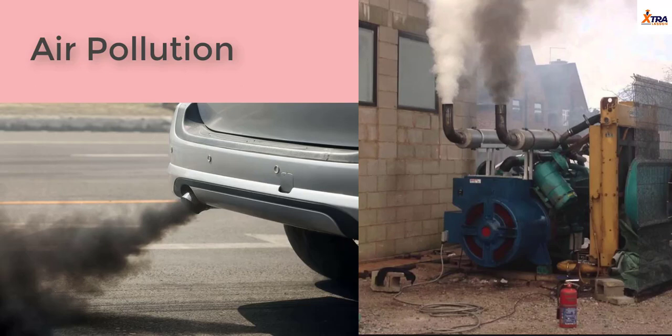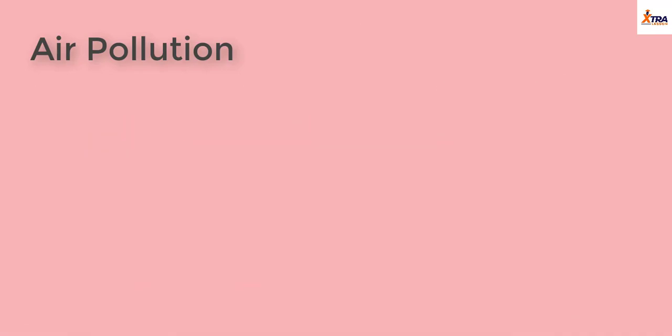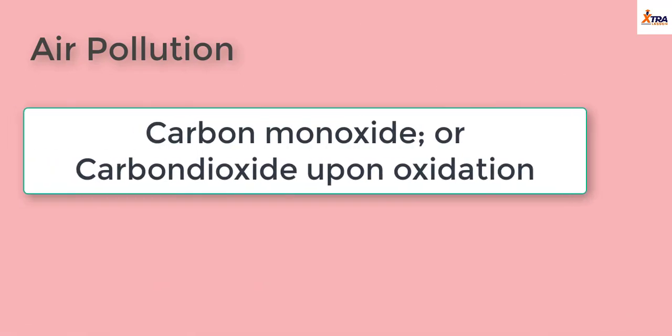And that is caused by an application of chemistry because petroleum is a chemical compound which was burned, which is a chemical process in the engine of these machines. And then one of the products released into the environment, or one of the products of that combustion, is carbon monoxide or carbon dioxide upon oxidation.